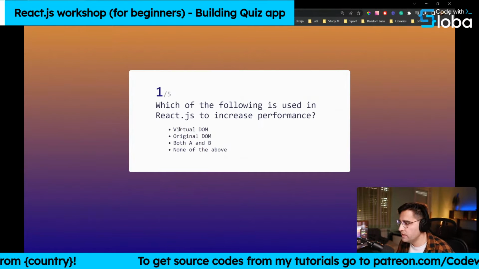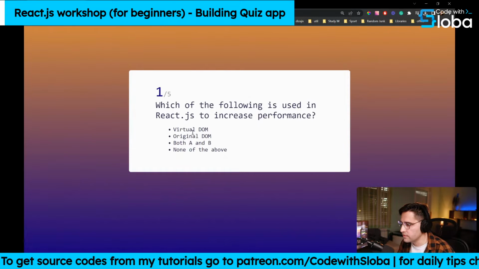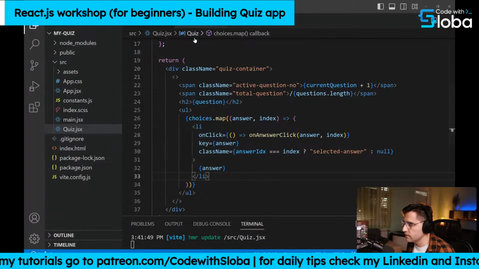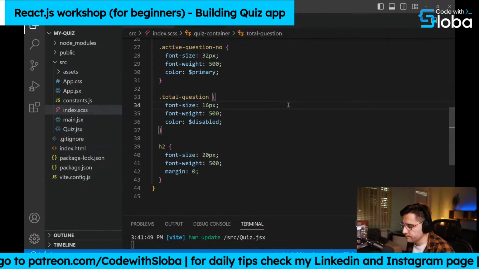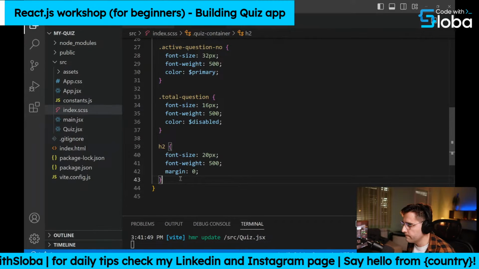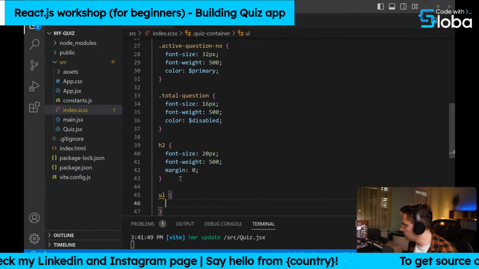As you can see, we have an unordered list with all the choices, but we cannot do anything for now. Let's first apply some styles to it. So let's head over to our index.scss file here and apply some styles. First, below our h2, let's target the unordered list.